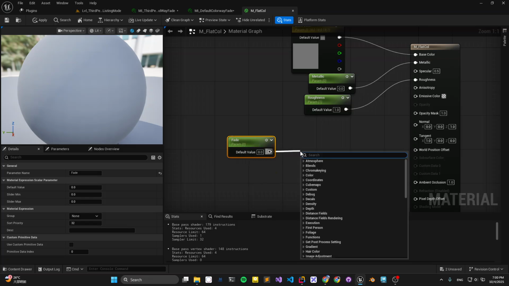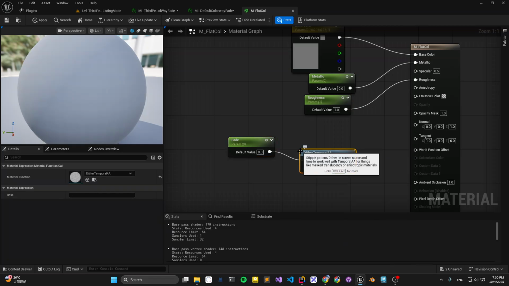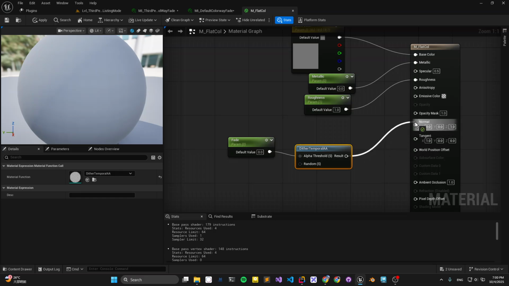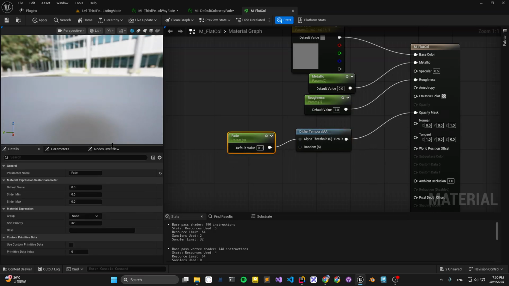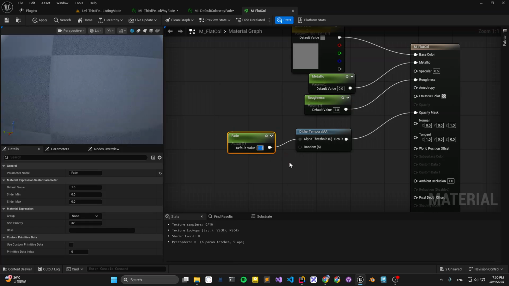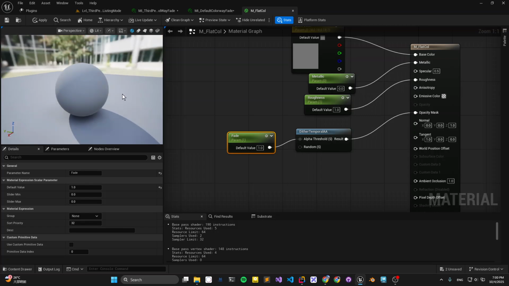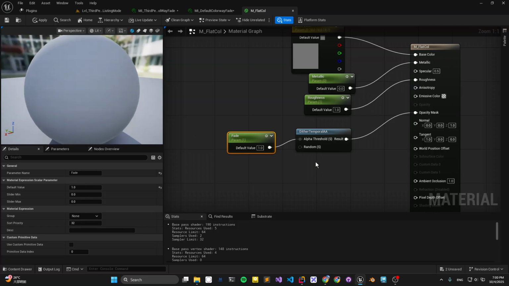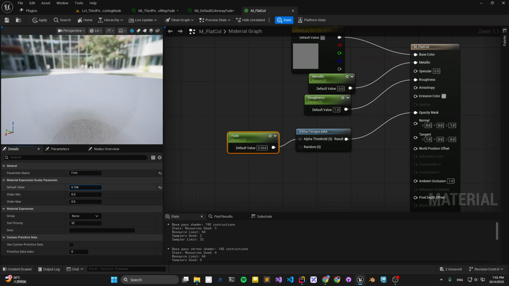And we want to use, let me see, it's called dither. Plug it into the opacity mask. Well, in this, 0 is like transparency, and if you put in 1 it is opaque. From 0 to 1 you interpolate the value so you can see through. Basically it's like that. And put the default at 1.